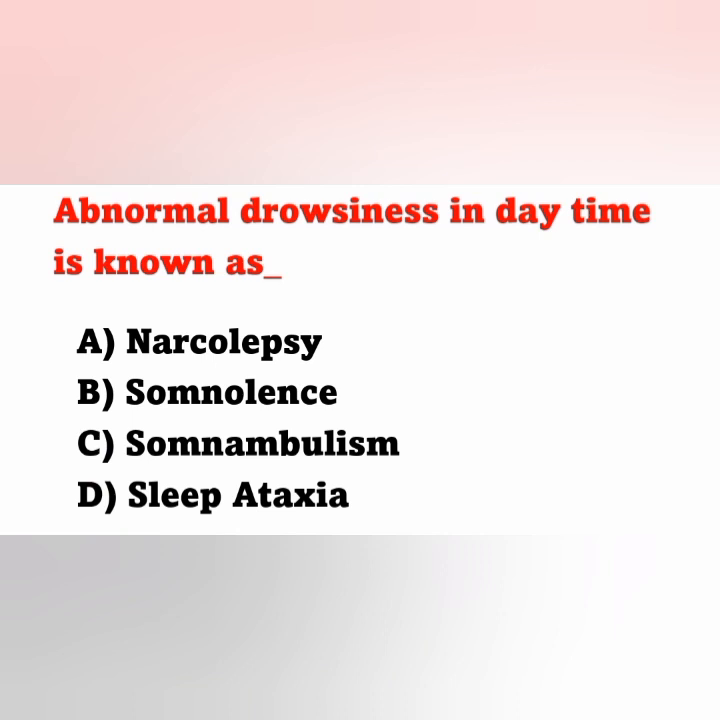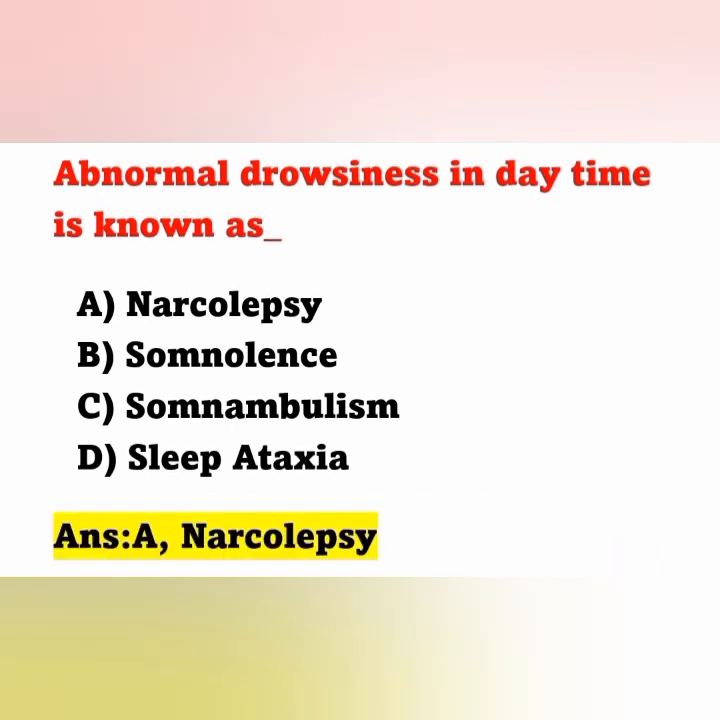The next question: abnormal drowsiness in daytime is known as. Options: A narcolepsy, B somnolence, C somnambulism, D sleep ataxia. Abnormal drowsiness in daytime is known as narcolepsy. Option A is the correct answer.